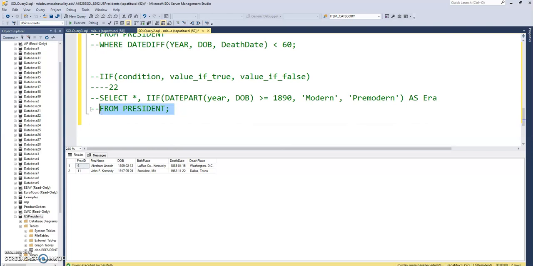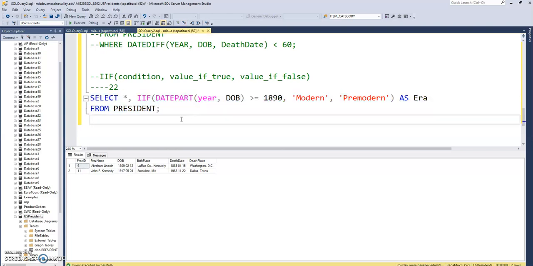So let's do it. I'm going to pick this apart a little bit. We're just selecting all columns, and then the year they were born, using date part to isolate that year. This is the condition here. If the year they were born is greater than or equal to 1890, the value if true is that by these qualifications they are a modern president. Or else, if this is false, they were born before that, we're going to call them a pre-modern president. Okay? So that's the immediate if.